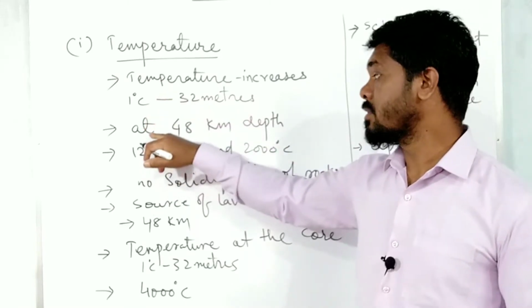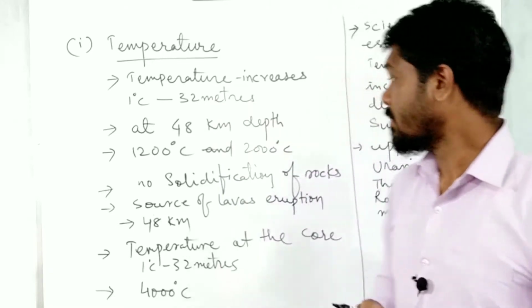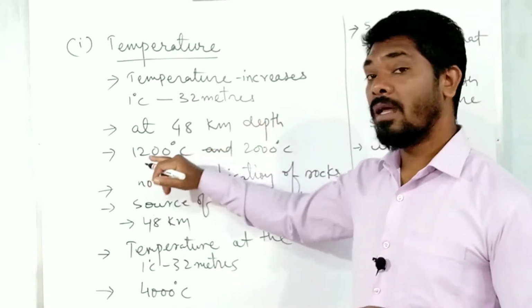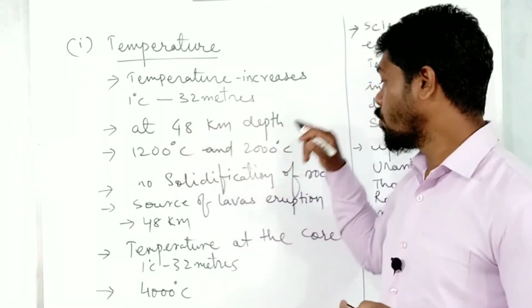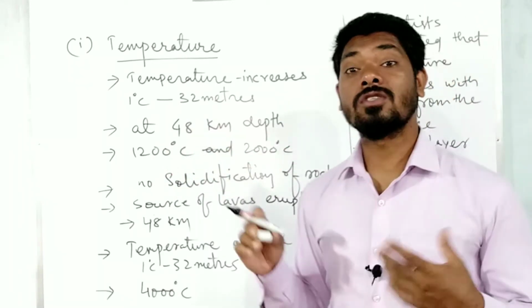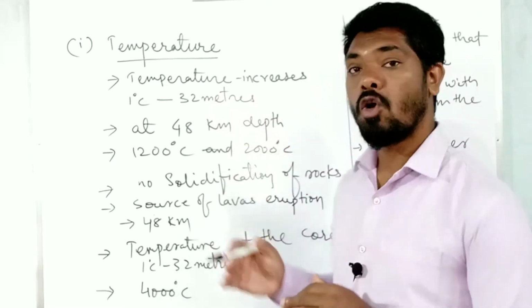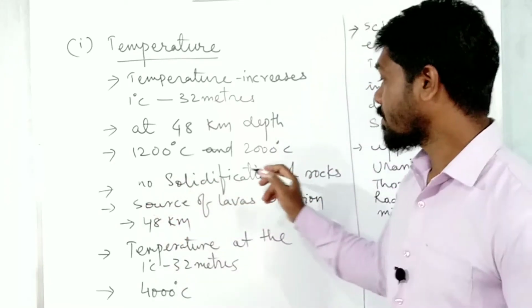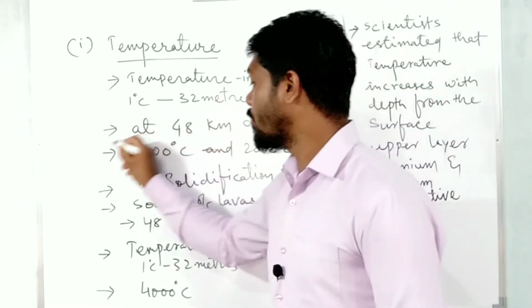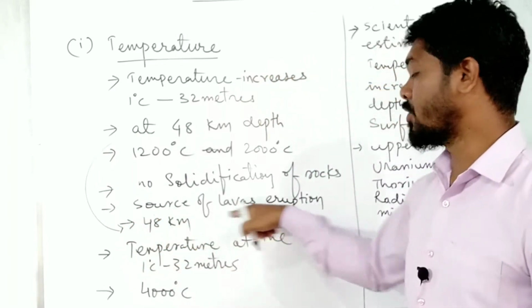So what happens at 48 kilometer depth? There the temperature is 1200 degrees Celsius to 2000 degrees Celsius. Can you just imagine, all the materials and rocks will not be in solid forms, they will all be liquid. So at the depth of 48 kilometers there is a source of lava eruptions.